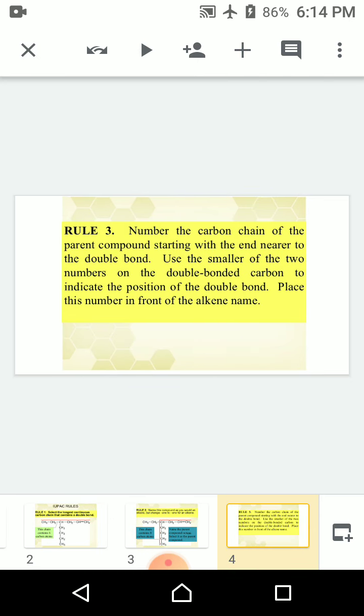Rule number three: number the carbon chain of the parent compound starting with the end nearer to the double bond. We have already discussed that the longest carbon chain is the chain which contains the double or triple bond, and the first number is given to the carbon where the double bond or the triple bond is nearby.